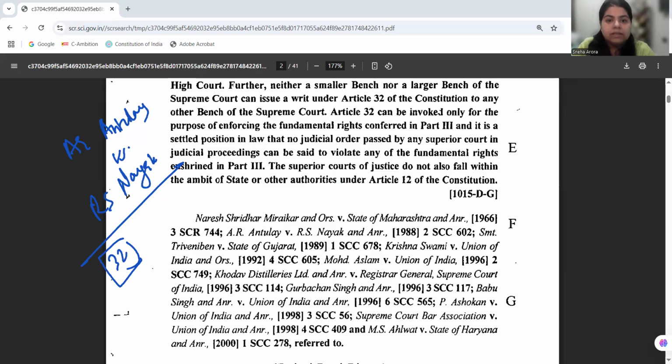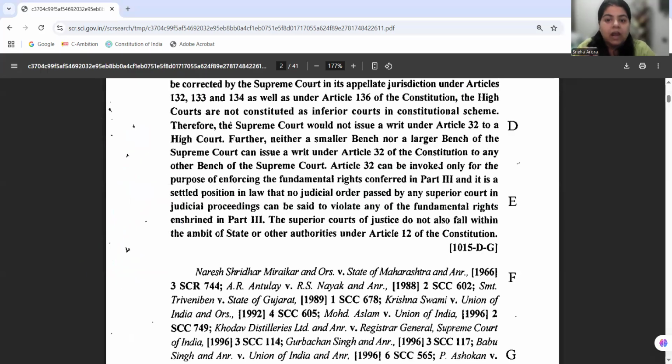Okay, so the court herein is saying that Article 32 of the Constitution can be invoked only for the purpose of enforcing the fundamental rights conferred in Part 3. And it is a settled position in law that no judicial order passed by any superior court in judicial proceedings can be said to violate any of the fundamental rights enshrined in Part 3 of the Constitution. The superior courts of justice also do not fall within the ambit of state or other authorities under Article 12 of the Constitution of India.